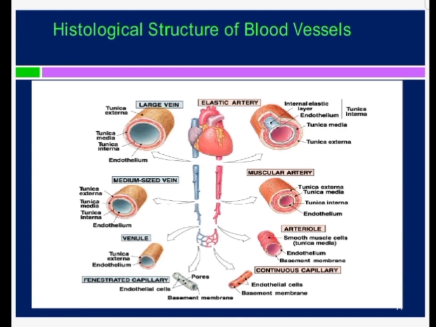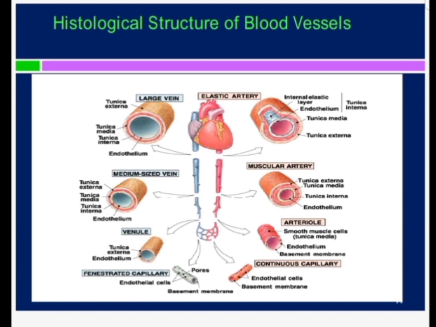Now this diagram shows the histological structure of the blood vessels. You can see the muscular artery and the elastic artery, the main arteries which are conducting arteries, bringing the blood from the pump, that is the heart. That is the aorta, the common carotid and common iliac. These are the largest arteries in the body, and they are also known as the conducting arteries or the elastic arteries. Then the next is the medium sized artery, that is the muscular artery.